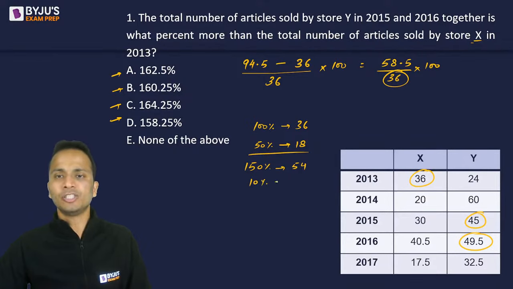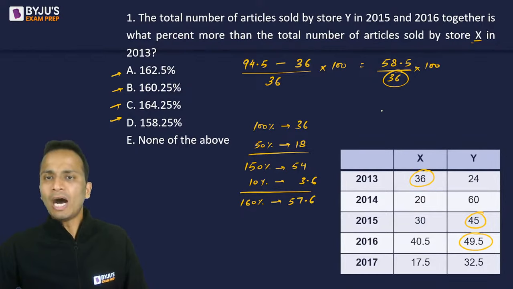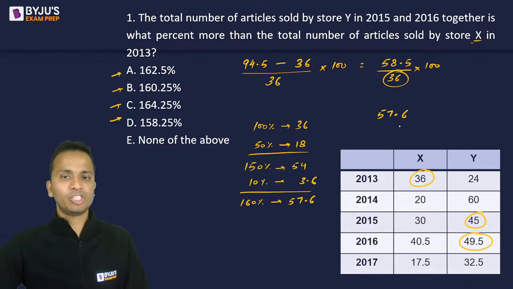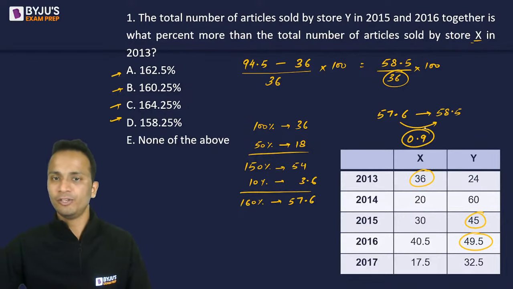Again, 10 percentage will be 3.6. So 160 percentage कितना आ गया? इन दोनों को ऐड कर देते हैं, 57.6. Now I am at 57.6, which is 160 percentage, and I need to go to 58.5. That means another 0.9 in terms of value.